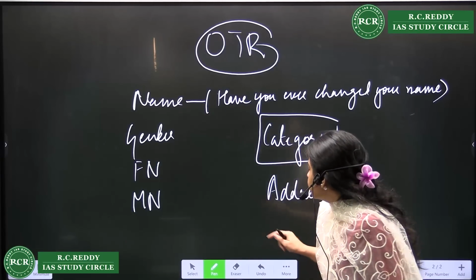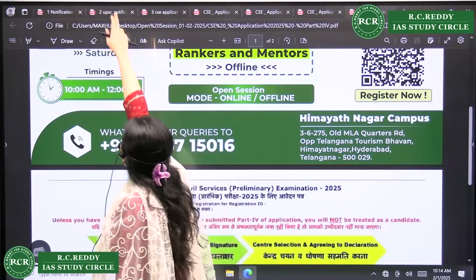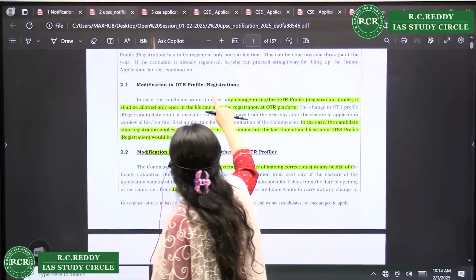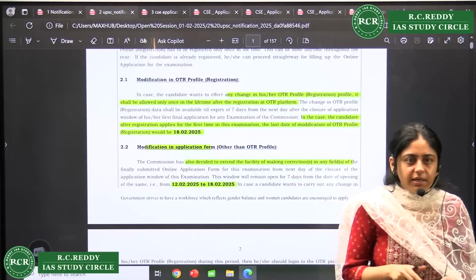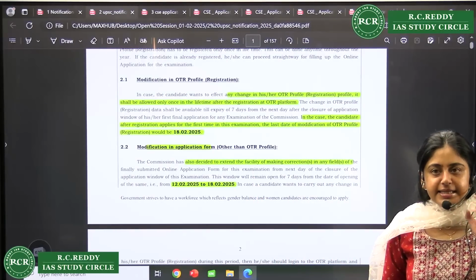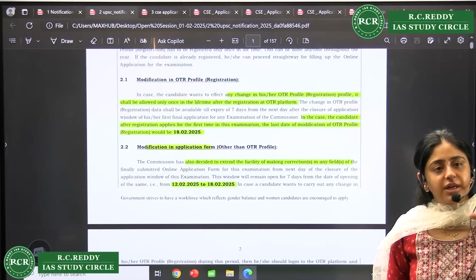Right? Now comes the second part, where you have to very properly read this notice, right? Reading the notice and notification is very necessary. Don't jump on to filling things. First go through that notification and notice.